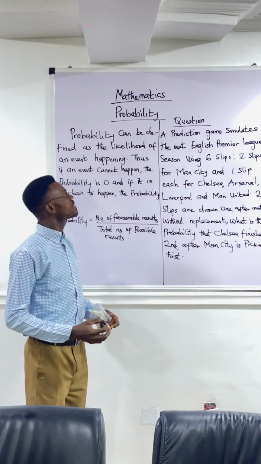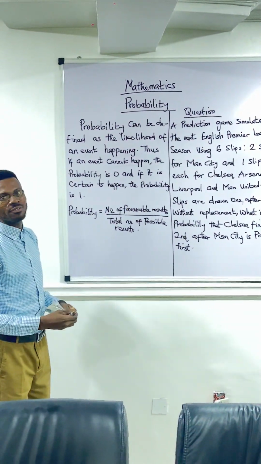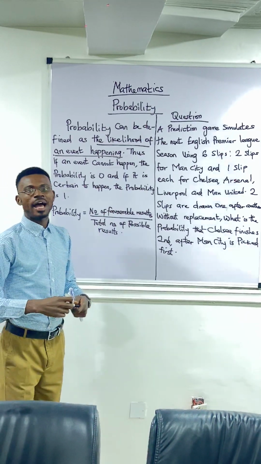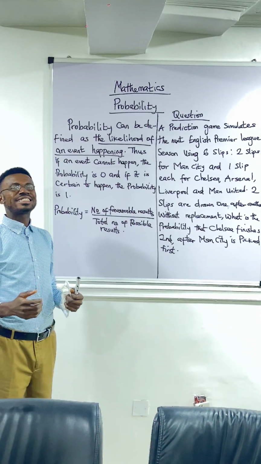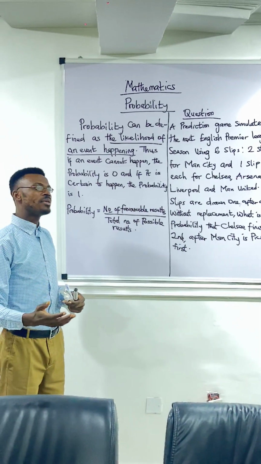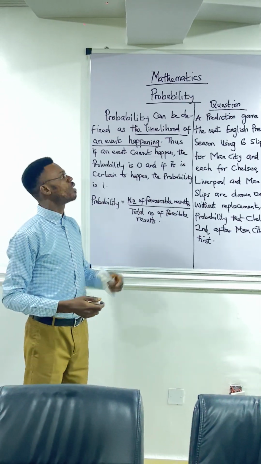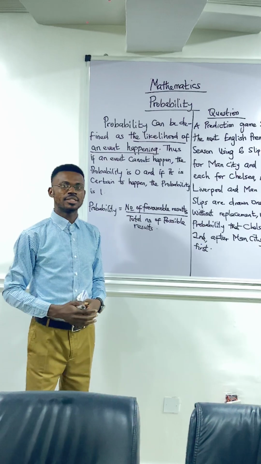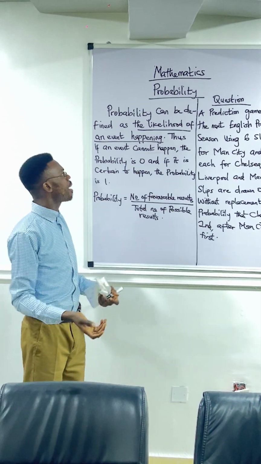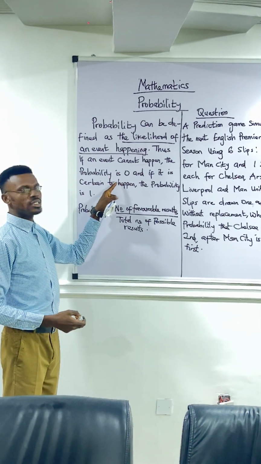Probability can be defined as the likelihood of an event happening. So probability is a measure of chance, used to describe how likely an event is going to happen. Probability is just a fancy word that we use in mathematics to describe how likely something is going to happen. Now, if an event cannot happen, the probability is what?